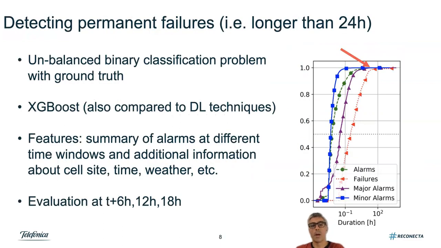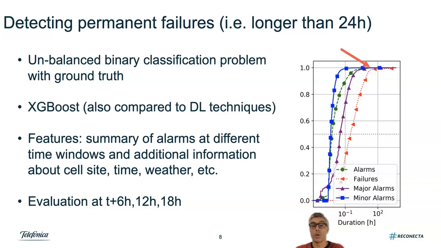Now, let me talk about one of the applications that we built for the decision engine. As I mentioned earlier, there are many failures that are temporary, for which it is not worth scheduling an intervention, because by the time the technician goes on site, the failure has already been solved. From an operational perspective, we define a failure to be permanent if it is longer than 24 hours. So the problem here is to detect this permanent failure out of all the failures present in a system.